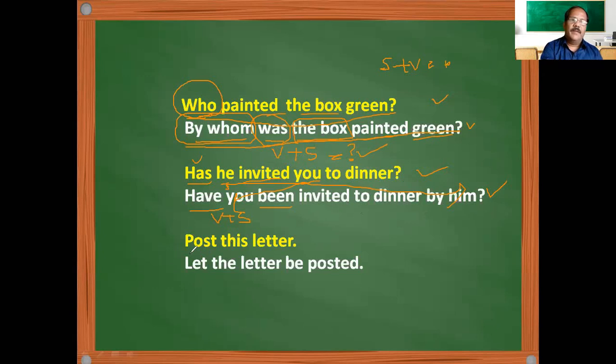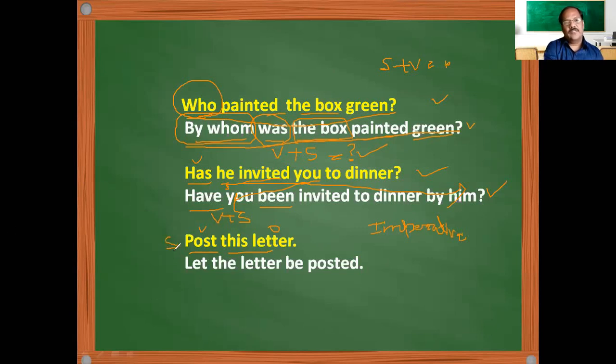Okay. Then, post this letter. Post is what you call the verb, and this letter is the object. This sentence we call an imperative sentence. What is an imperative sentence? Where the subject is understood. Subject is missing physically, but it is understood in the context. So it is called an imperative sentence. So what is an imperative sentence? Where the subject is understood or implied is what we call an imperative sentence.